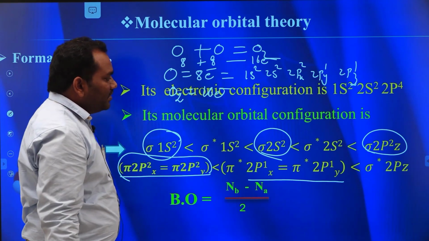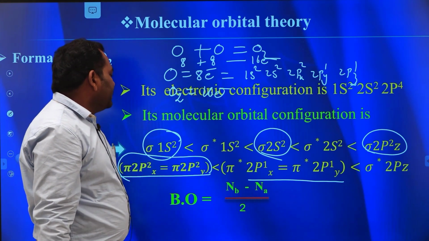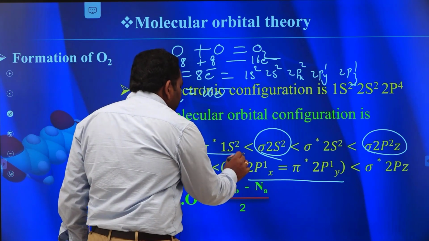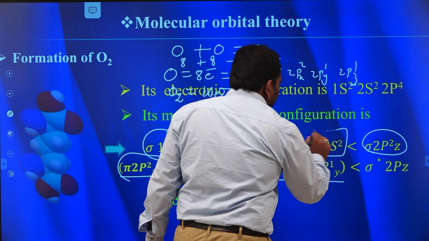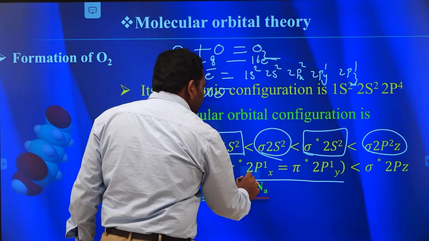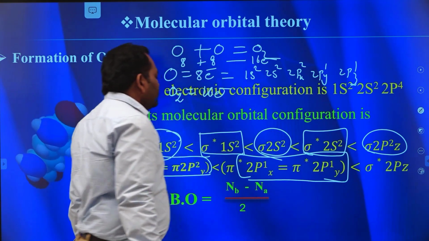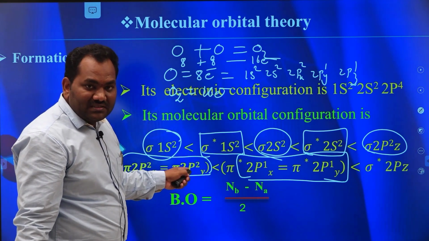Totally we have 5 bonding molecular orbitals, so the value of Nb is equal to 10. Similarly, for the value of Na, there are 4 plus 2, totally 6 anti-bonding electrons present.